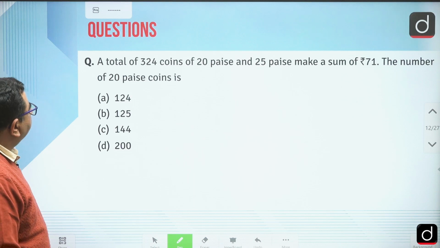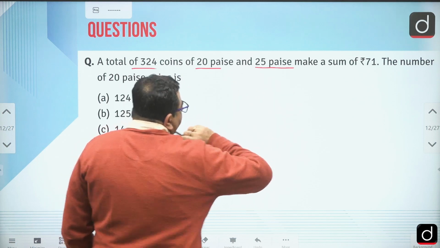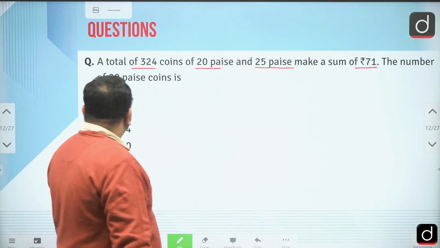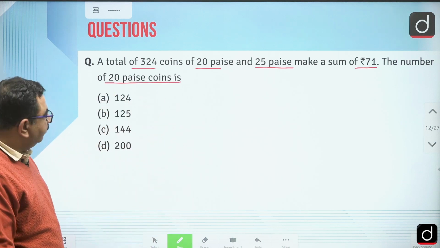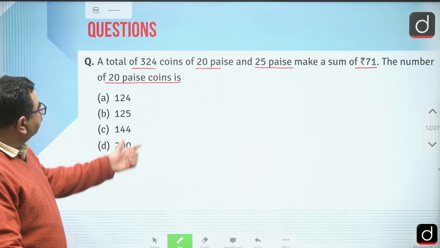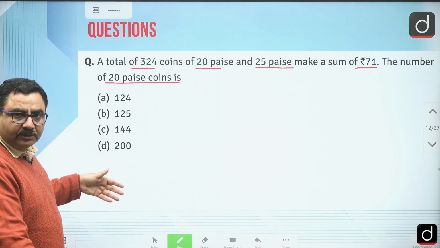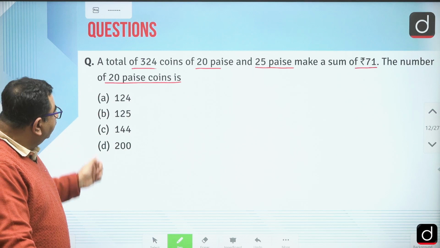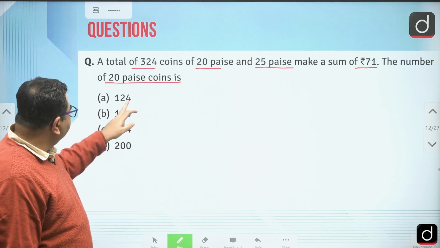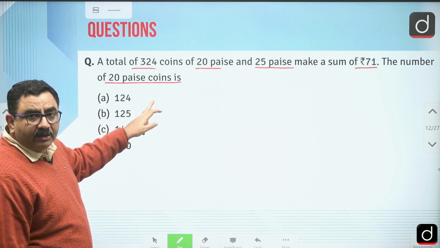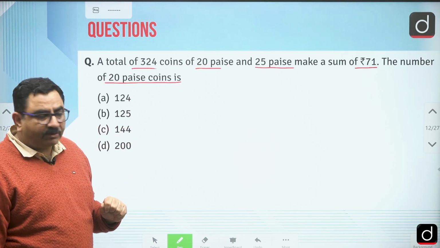Okay, a total of 324 coins of 20 paise and 25 paise makes a sum of 71 rupees. The number of 20 paise coins will be how much? These kinds of questions you can work with the help of options also. If you are good in calculations, you can do it fast. Now, 20 paise coins means 1 by 5 rupees, so number of coins into 1 by 5 will give me number of rupees. So first of all, check with the options which are multiples of 5.